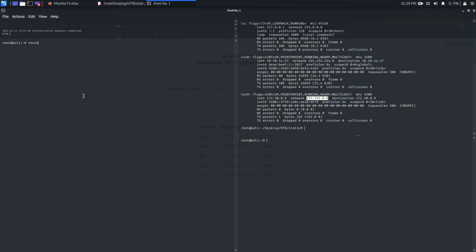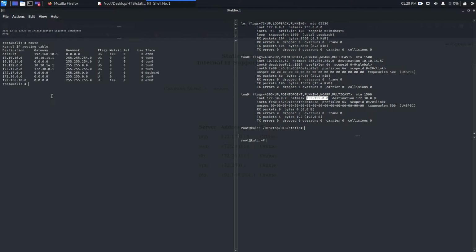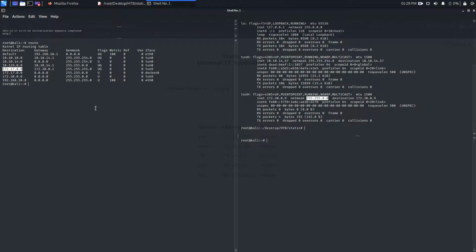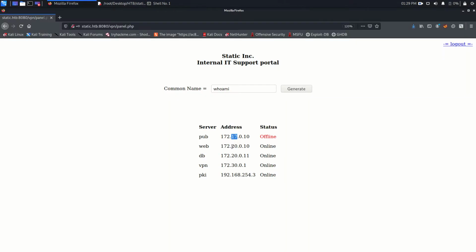Let's see the routes we have. This is my Docker container. With this tun9, we can also ping this subnet, but this server is offline, so no benefit. These are the tun0, and this is my Ethernet. So we are missing the route here, and we need to add a route for this subnet.